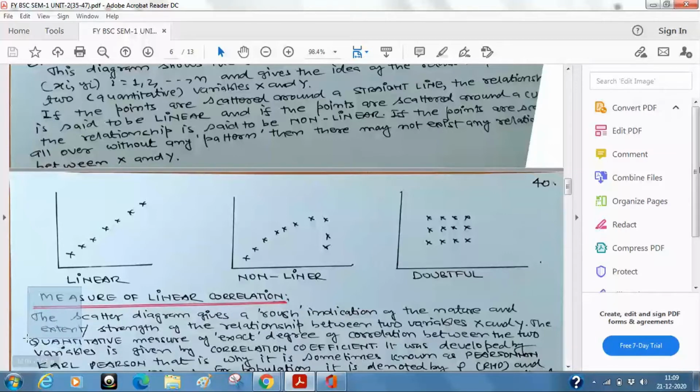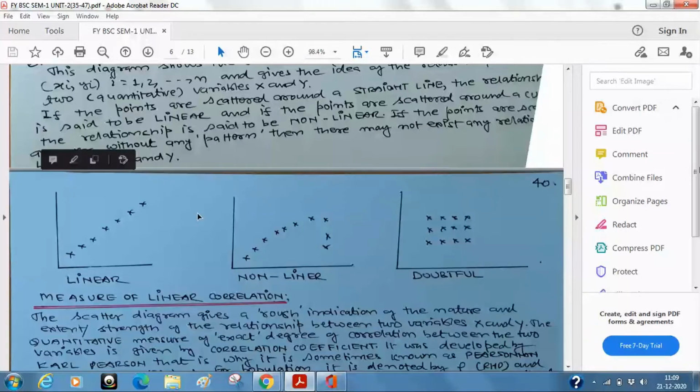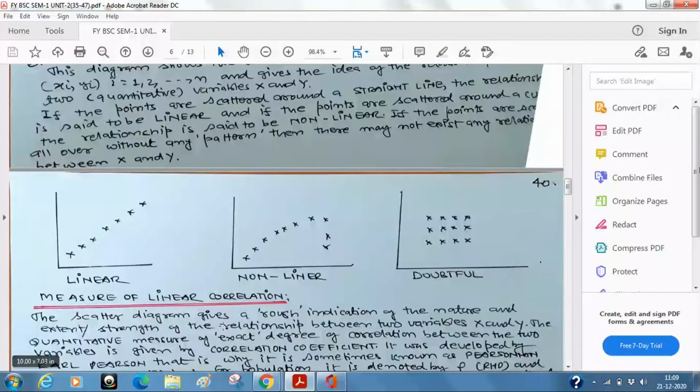So again, bivariate analysis: this is just a visualization. The scatter diagram, as I told you, gives you a rough indication of the nature. Okay, this is increasing, so if x is changing positively, y is also changing positively.